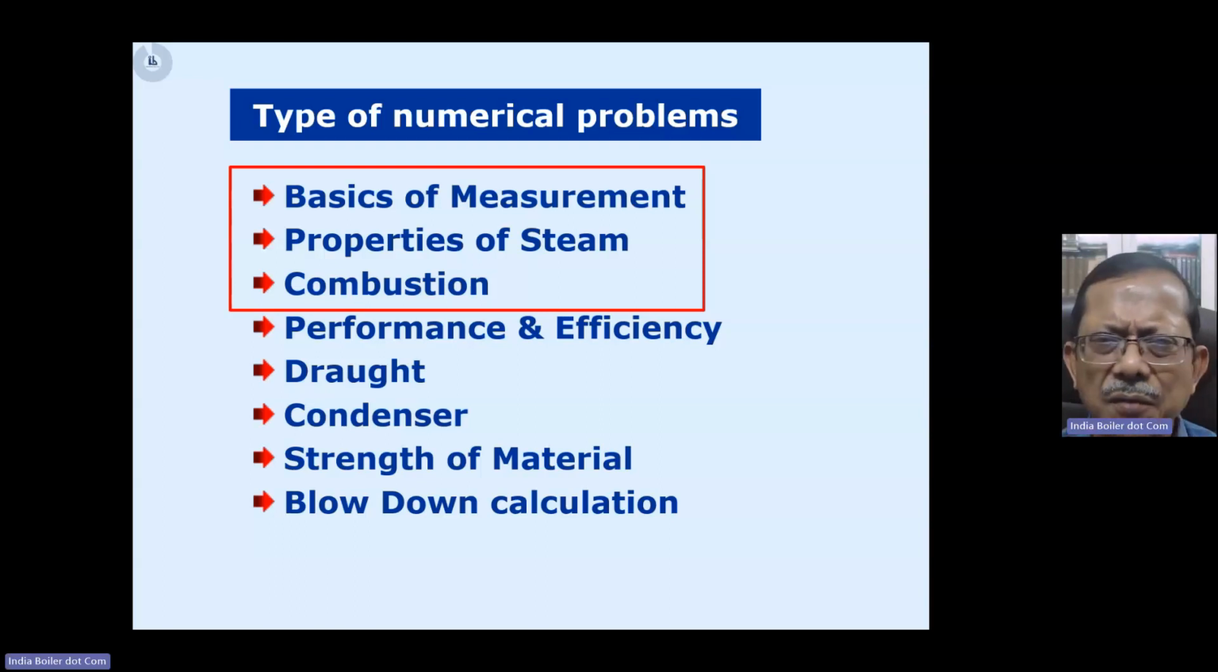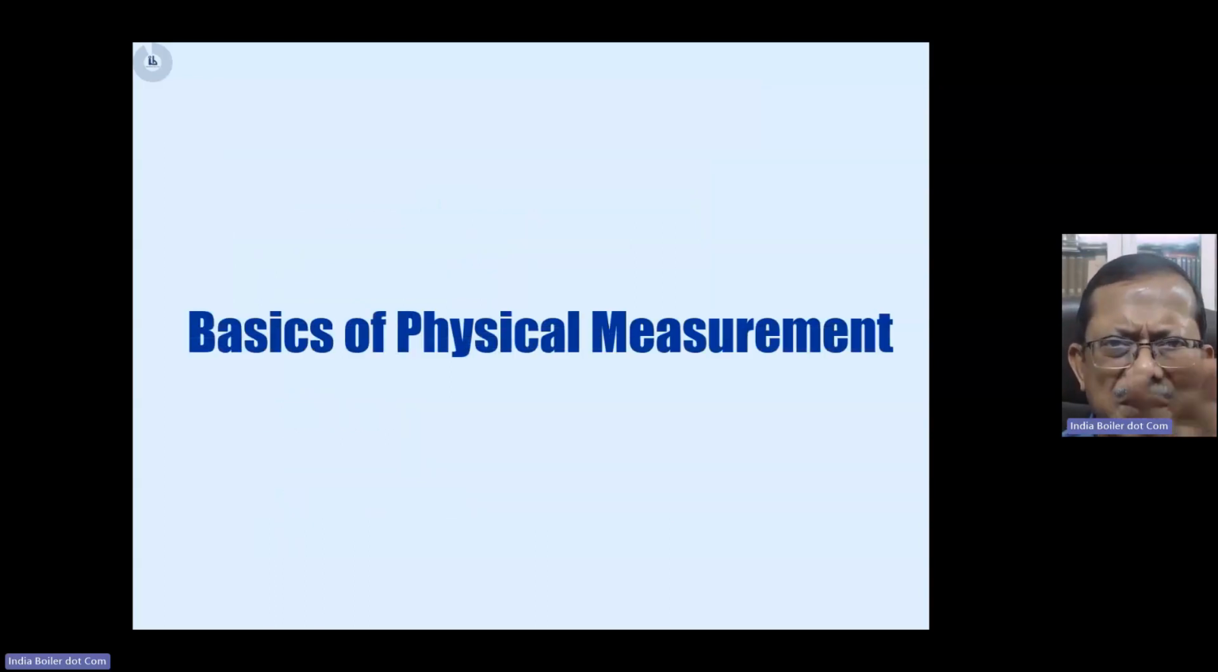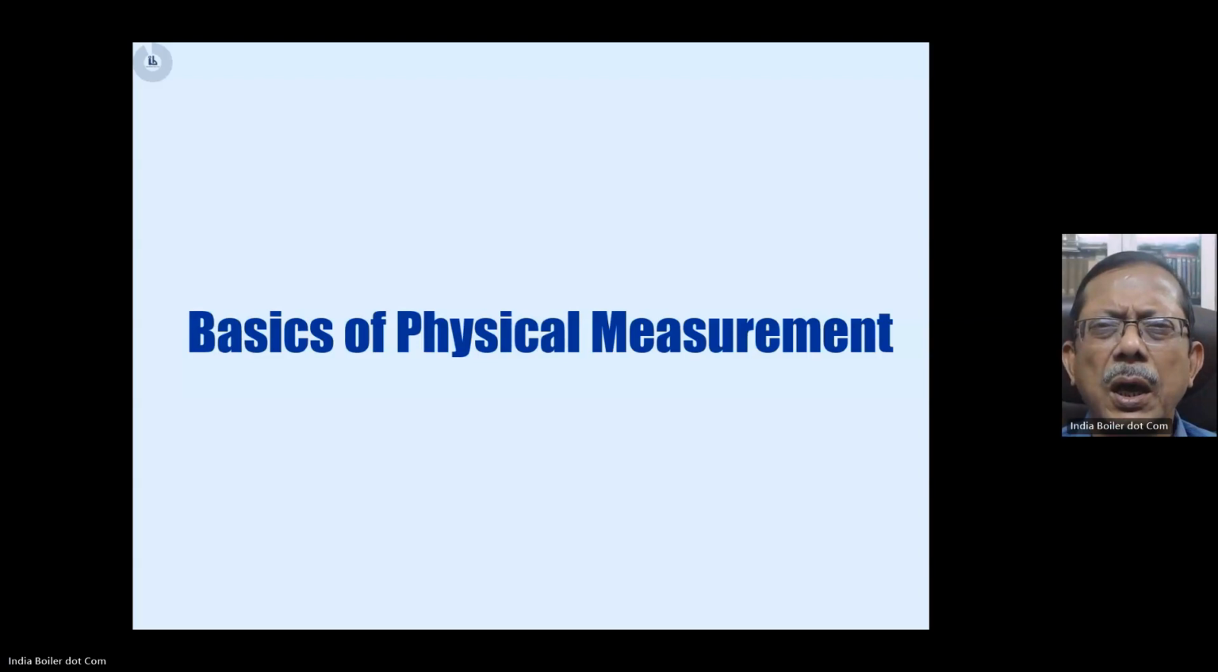Now, I will first give you the importance of the basics of physical measurement. See, whenever you deal with any numerical problems, you will be given one particular measurement in the system, that this is that. Now calculate this. Now these are all physical quantities, right? Various physical quantities. They might be giving you pressure. They might be giving you the temperature, heat, energy to be calculated. They might be giving you the volumetric flow, right? So all these physical measurements are required to be understood very, very thoroughly.